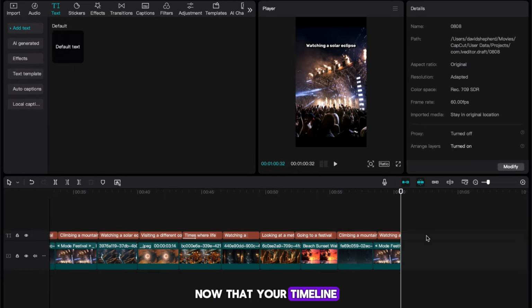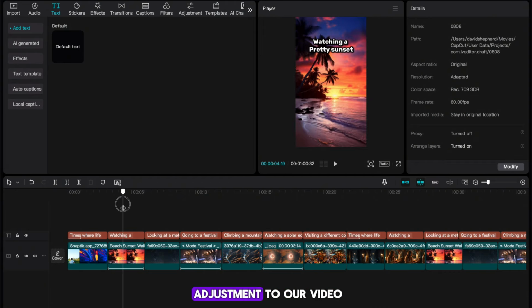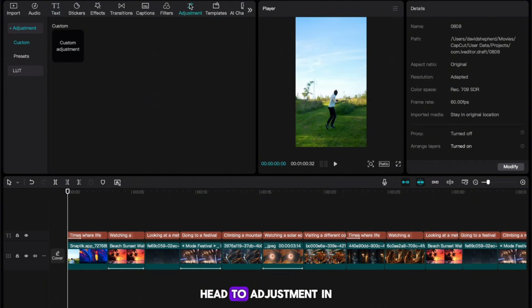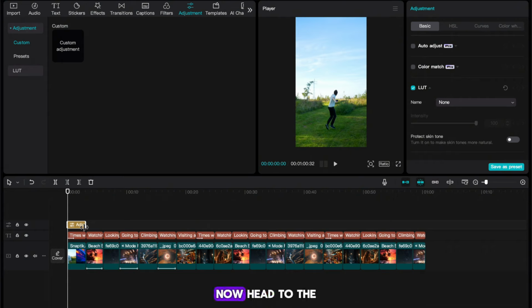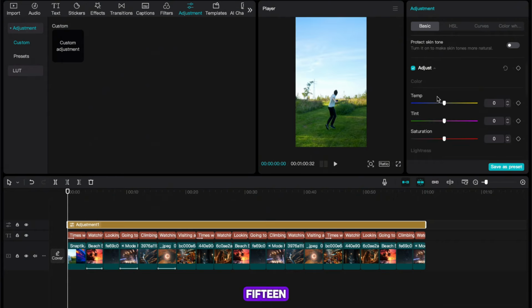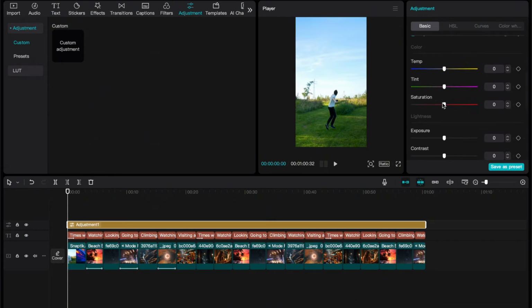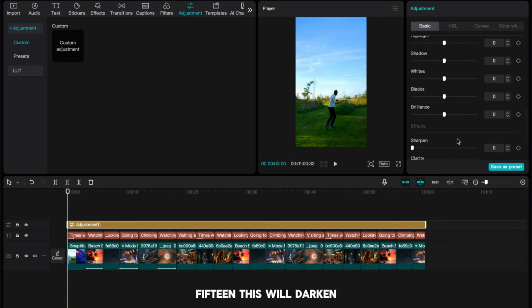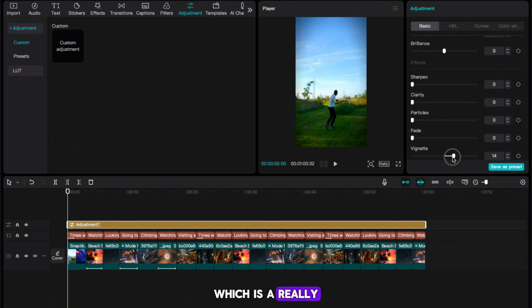Now that your timeline looks like this, I'll now add an adjustment to our video. Head to Adjustment in the top right and hit the plus button under Custom Adjustment to add it to the timeline. Now head to the top right, and I'll start by increasing the saturation to about 15. Now, as this is a cozy niche, we want to lower the exposure a little, and then scroll down and change the vignette to around 15. This will darken our images, which is a really good aesthetic.